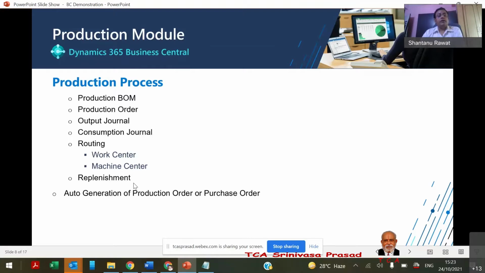So the system identifies that shortfall, or what quantity is needed. And the replenishment method could be a production or it could be a purchase. So every item has one default replenishment method, meaning that the deficiency or the shortfall in the inventory can be fulfilled by the production or the purchase order that we always predefine. So based on that, the system automatically creates the production orders or purchase orders that we will see in the system itself.